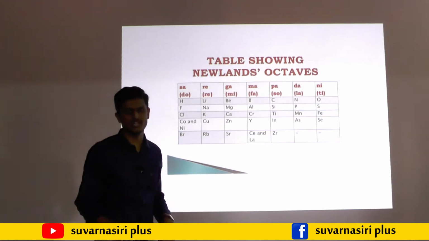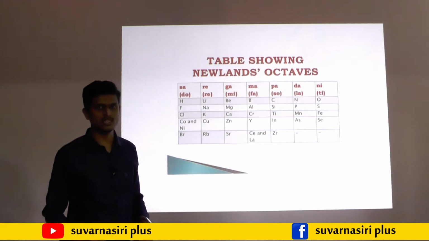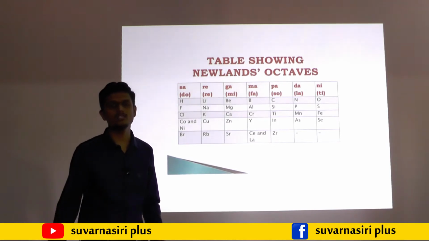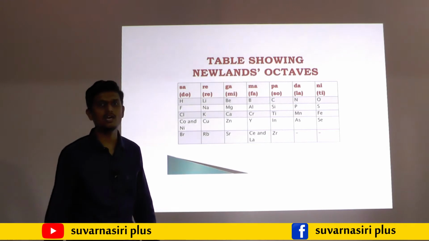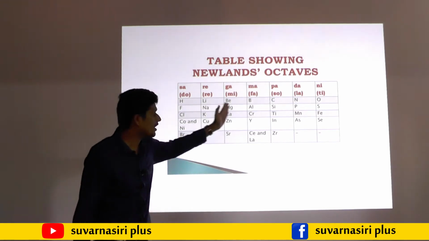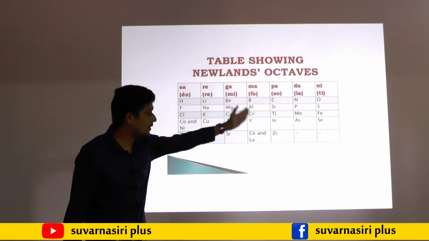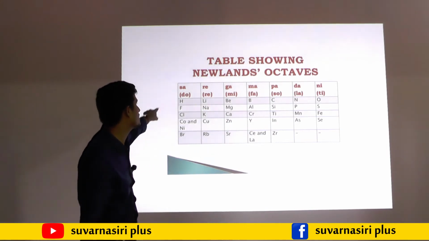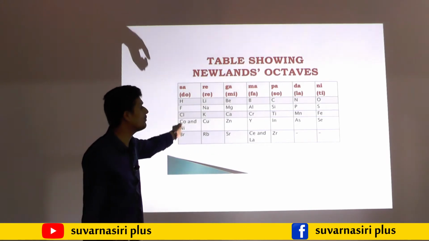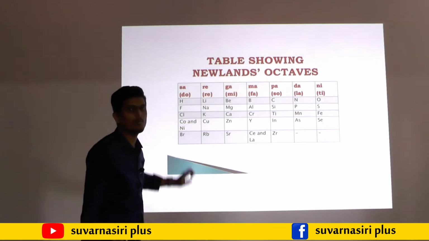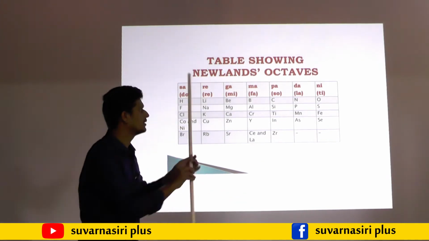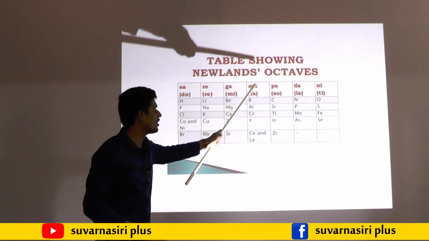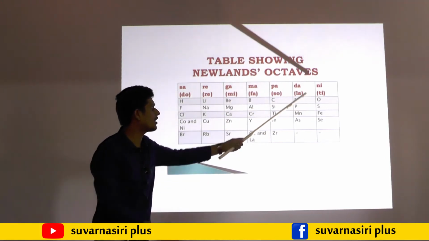Newland's octave rule states that when the elements are arranged in the increasing order of their atomic mass, after every seventh element, the eighth element must possess similar chemical properties to the first element. You may observe here: hydrogen, lithium, beryllium, boron, carbon, nitrogen and oxygen.